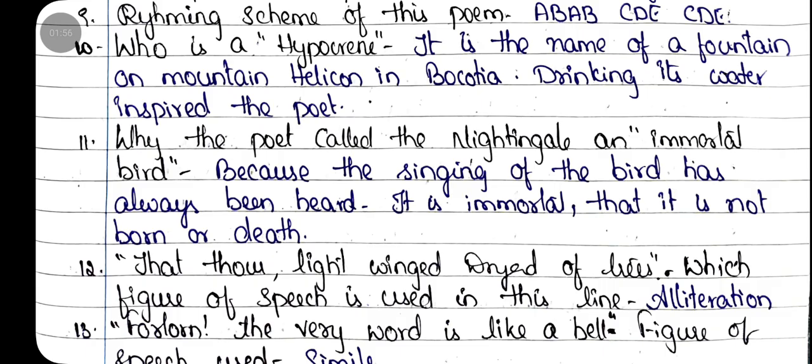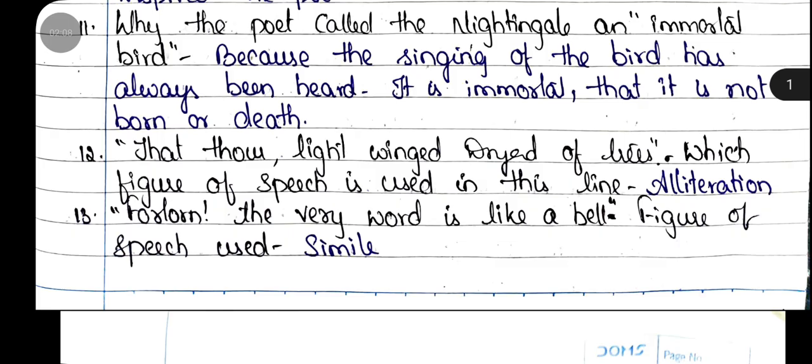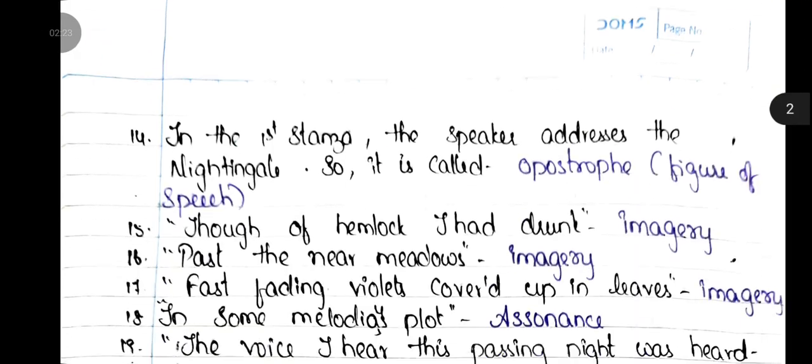11th question, why did the poet call the nightingale an immortal bird? Because the singing of the bird has always been heard. It is immortal in that it is not born or dead. 12th question, "that thou light-winged dryad of trees," which figure of speech is used in this line? Alliteration. 13th question, "forlorn the very word is like a bell." The figure of speech used in this line is simile.